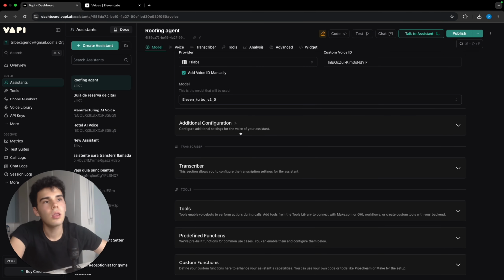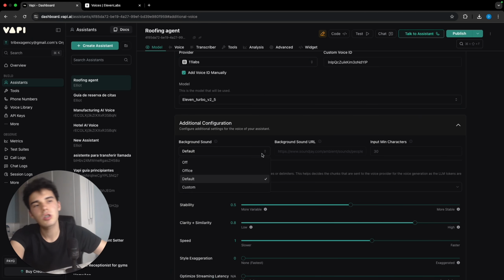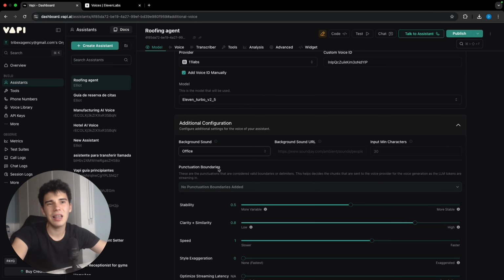Later we're gonna go to the additional configuration. I'm gonna change the background sound to office. I like it to have a bit of background sound. Why not?